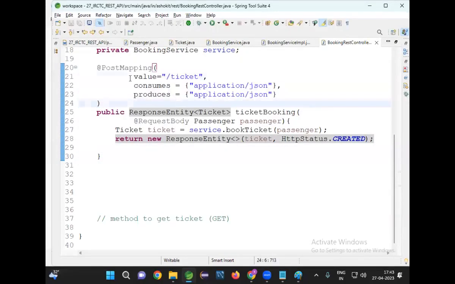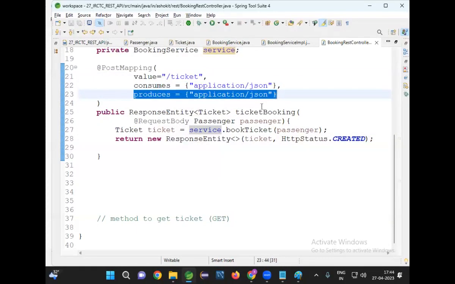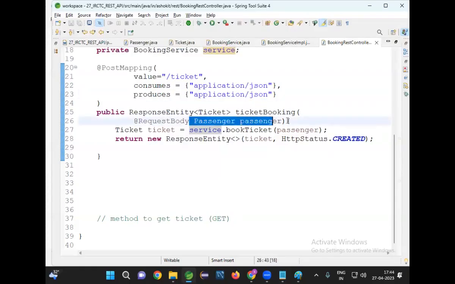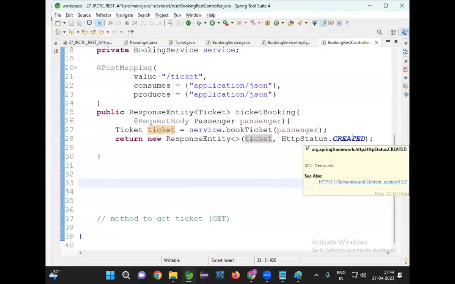This method has a URL pattern, and it has consumes and produces. The method is expecting one object as a parameter, and that data will come from the request body. It gives the request data to the service method, which returns a response object. I'm sending that response object to the client as a response with status code 201.